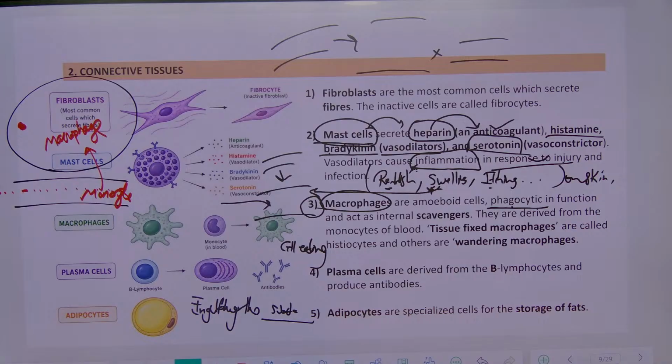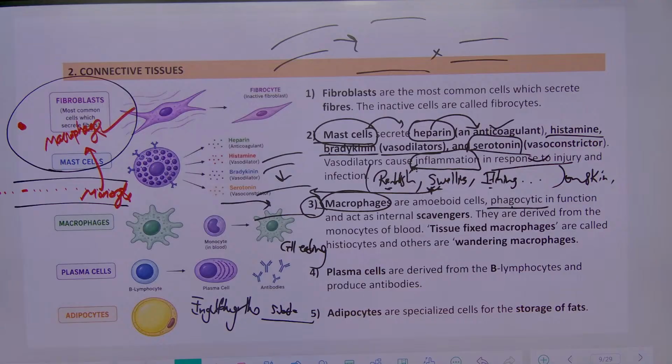Understand? Initially it is a monocyte, which is present in the blood vessel, circulating around the body. Whenever some pathogen or foreign body is detected in tissue, the monocyte enters that tissue and is transformed into a macrophage.